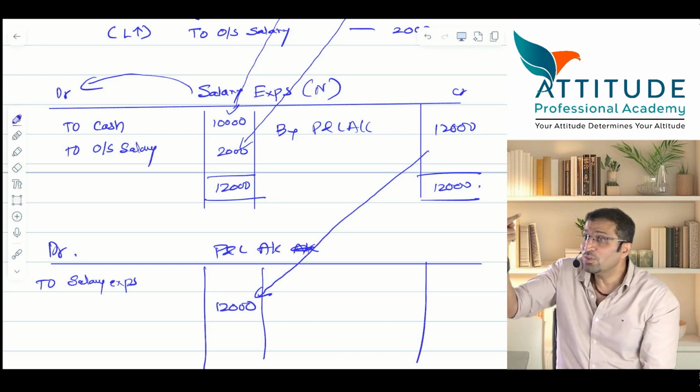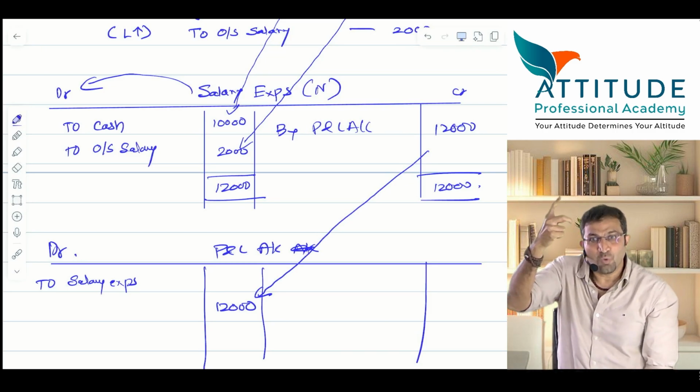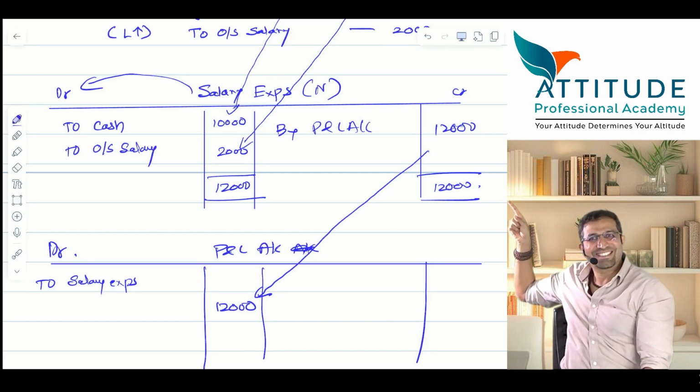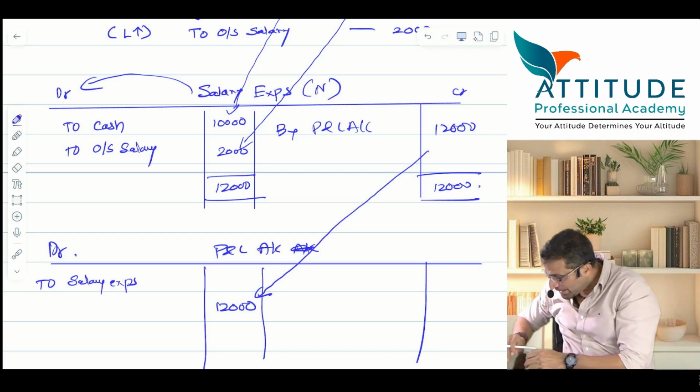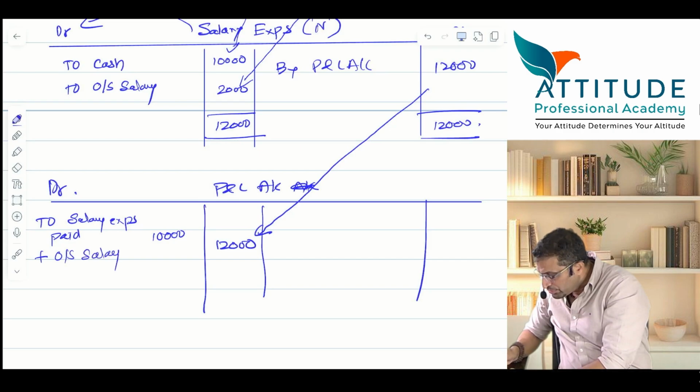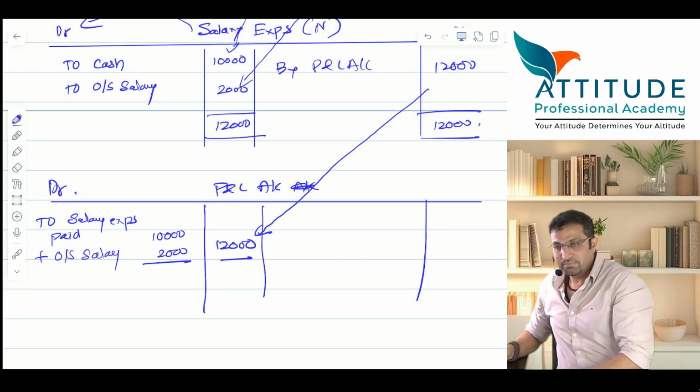Adjustments will have two effects. One will come in P&L, another will go in the balance sheet. Salaries and expenses paid, inner column 10,000, add outstanding salary 2,000, outer column.